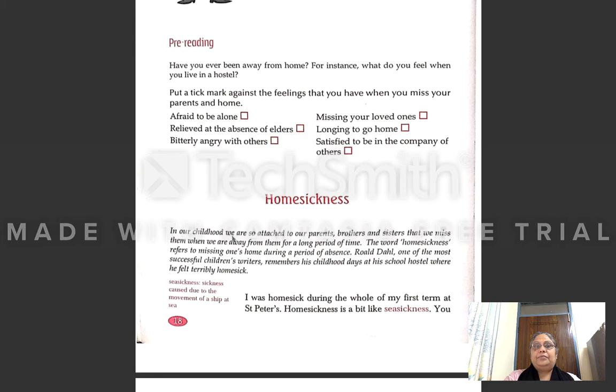In our childhood, we are so attached to our parents, brothers, and sisters that we miss them when we are away from them for a long period of time. Yes or no? We are attached to our parents, brothers, and sisters so much that when we go out of our home for further studies for a long period of time, then we miss them. The word homesickness refers to missing one's home during a period of absence.